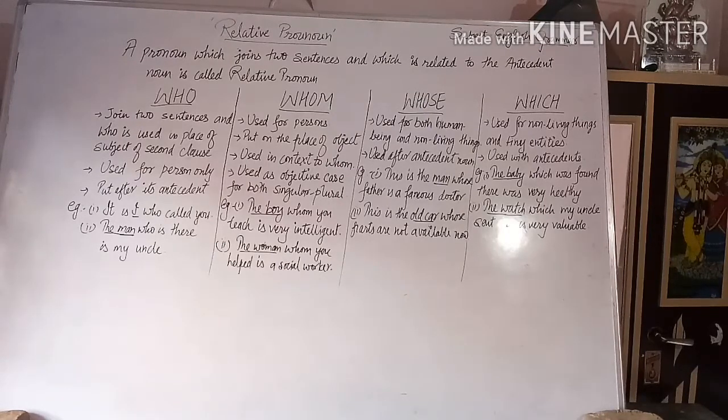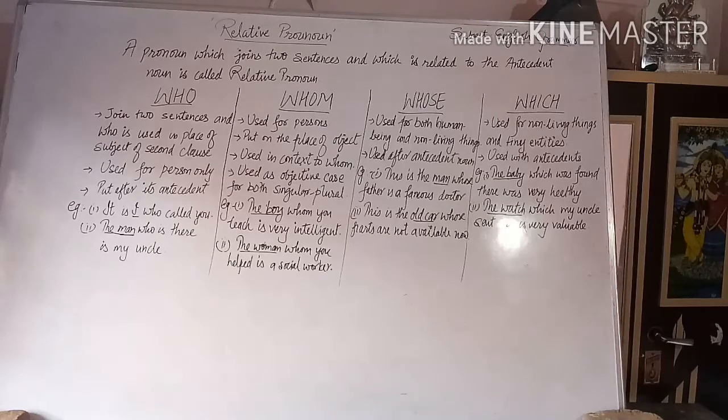For example, as you can see on the board: it is I who called you. Listen carefully. It is I who called you. I is underlined, so the word I is the antecedent, and who comes just after the antecedent.